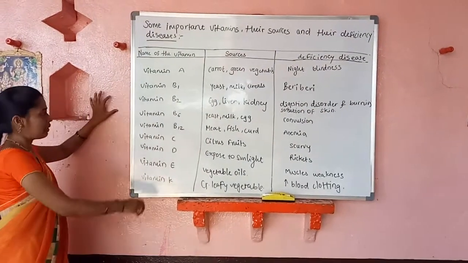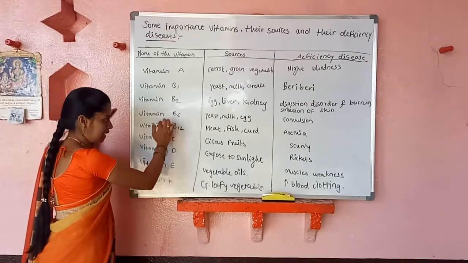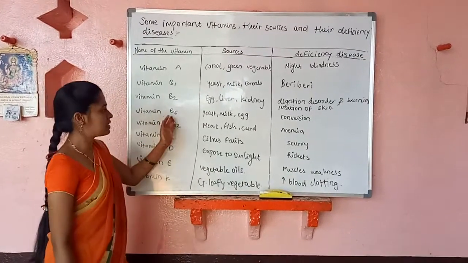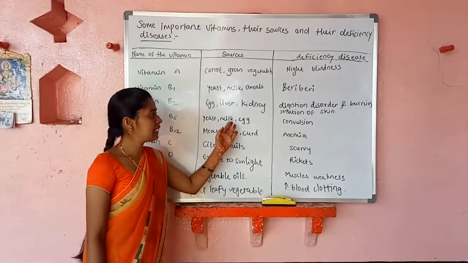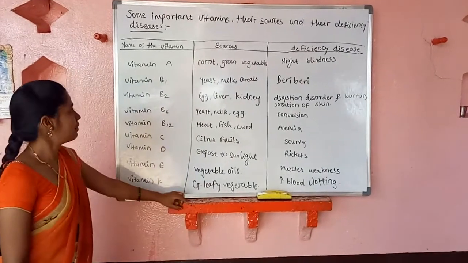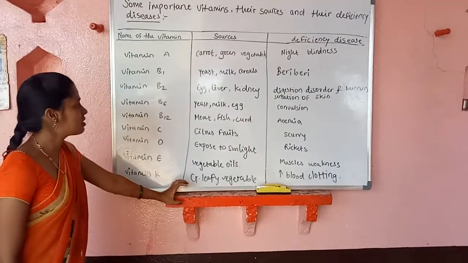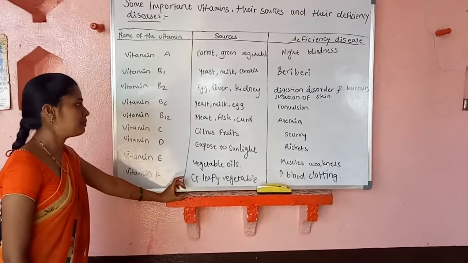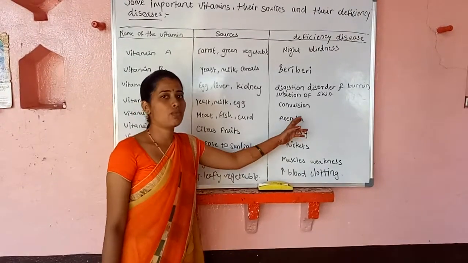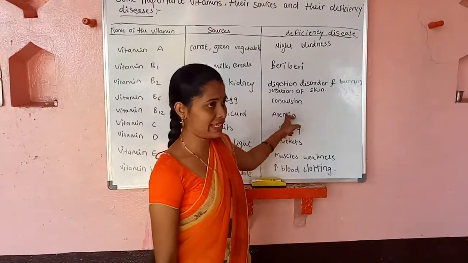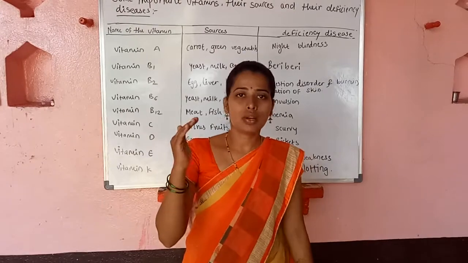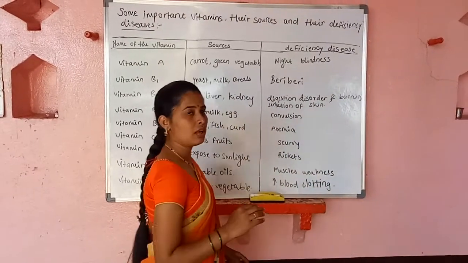After that, vitamin B6. The sources of vitamin B6 are yeast, milk, and egg. The deficiency disease due to vitamin B6 is convulsion. Now what is meant by convulsion? Convulsion is retarded growth, that is, the normal growth of the body is affected.